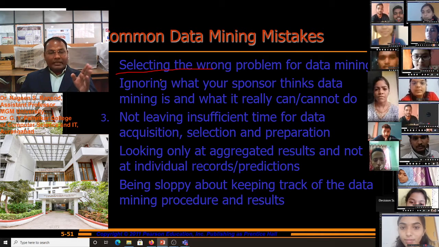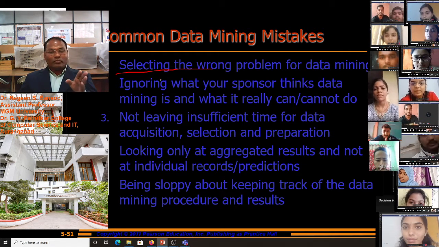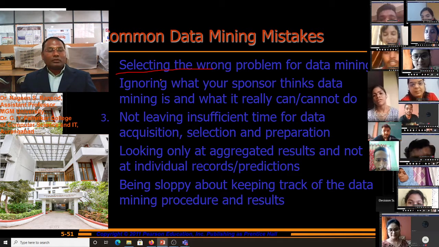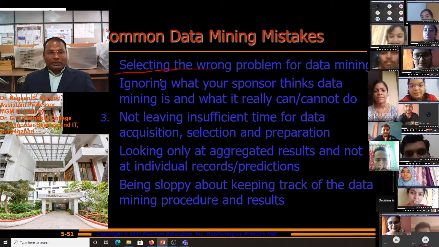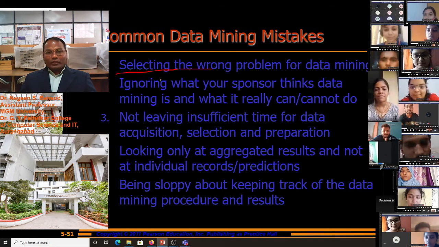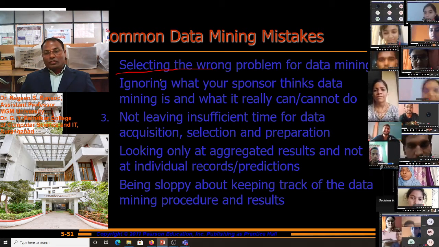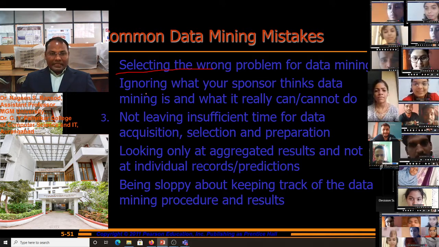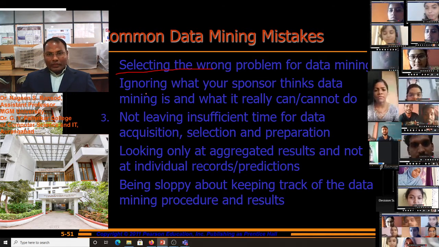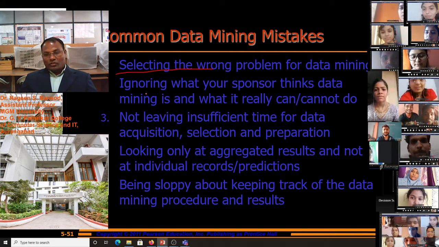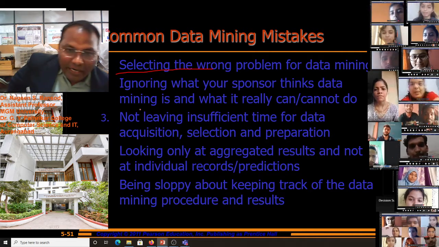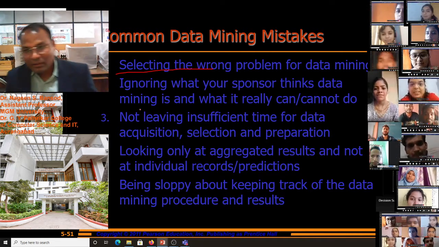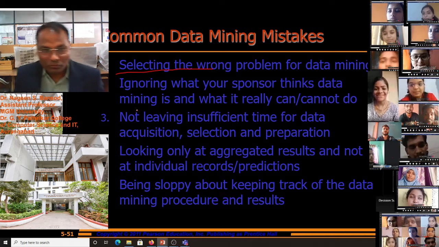We may select the wrong problem and wrong data mining tools to solve it. Ignoring what your sponsor thinks data mining is. Again, a common mistake is ignoring what your sponsor thinks data mining is and what the reality is of what it can do.